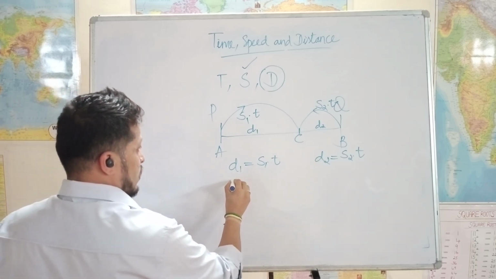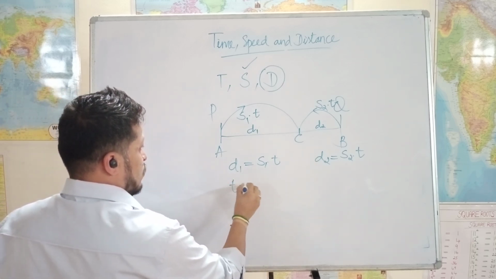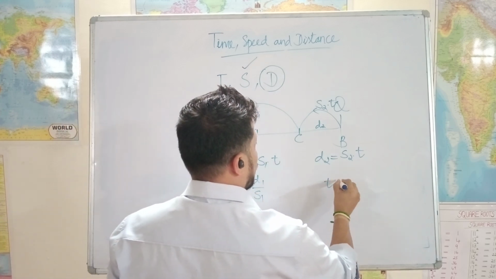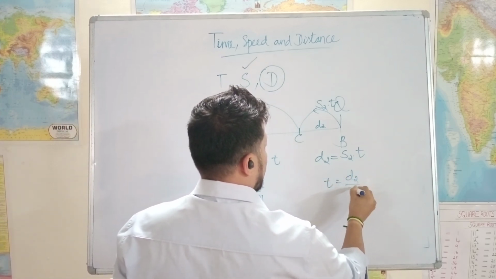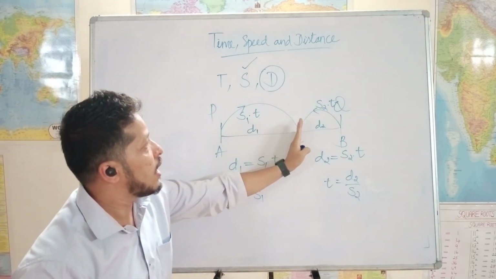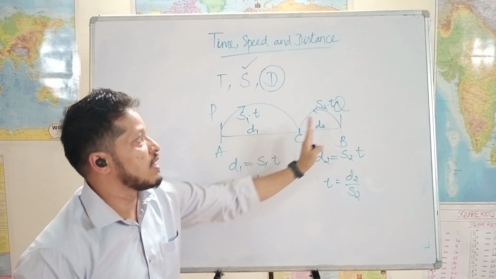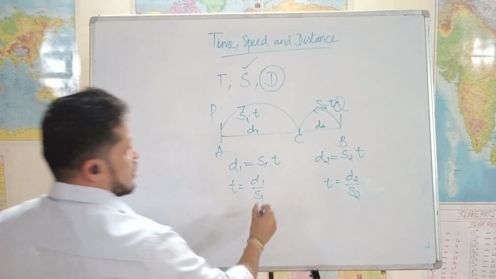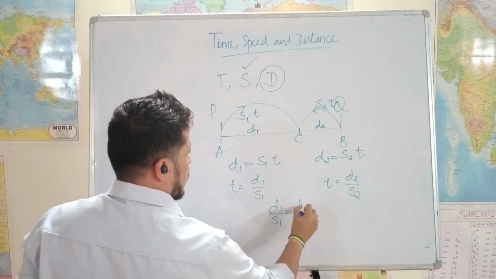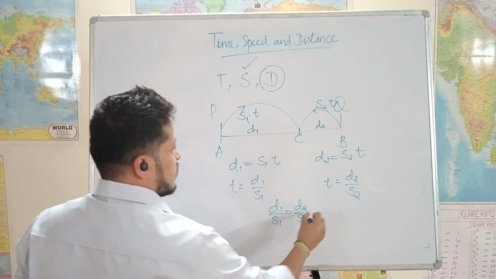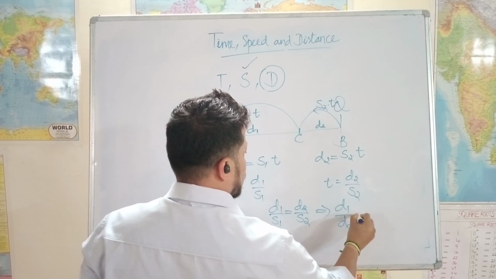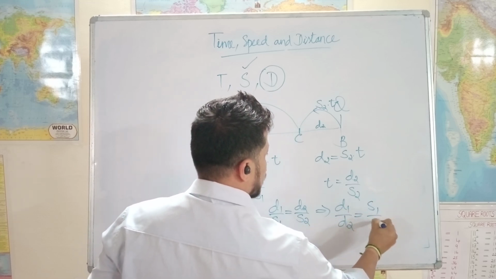Here we get t is equal to d1 by s1. Here we get t is equal to d2 by s2. And these both t's are the same because both start at the same time, and until they met each other they were traveling. So t is the same. So I will equate these two. d1 by s1 is equal to d2 by s2, or in other words d1 by d2 is equal to s1 by s2.